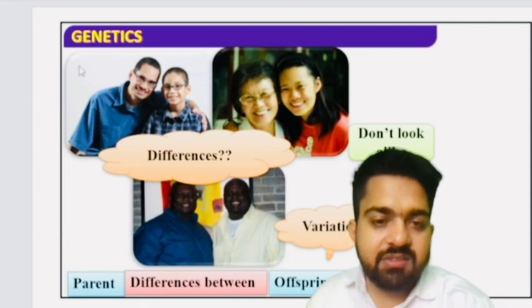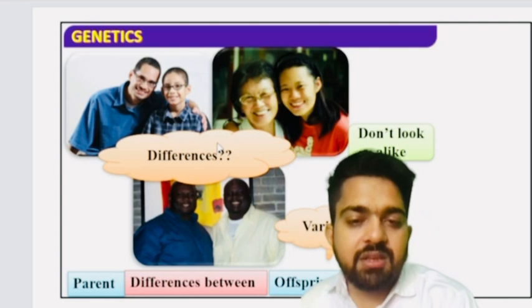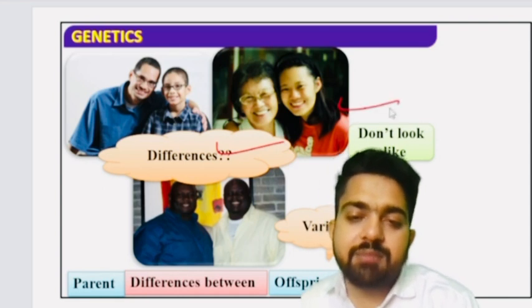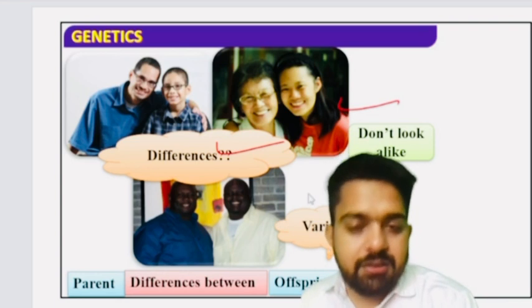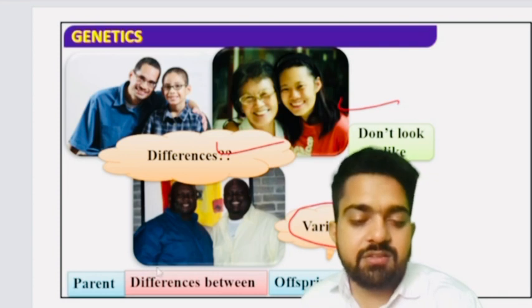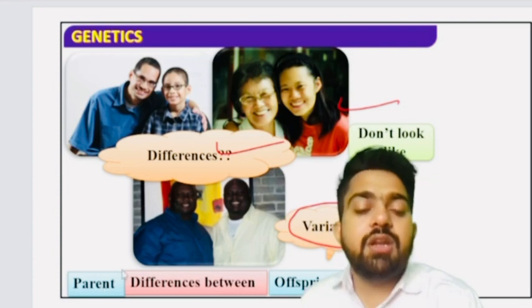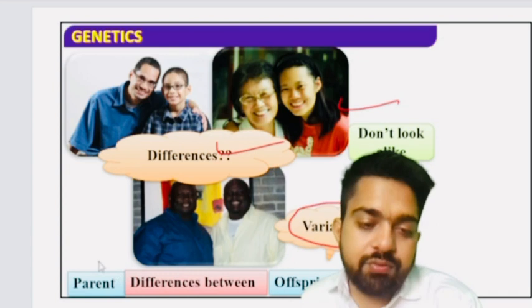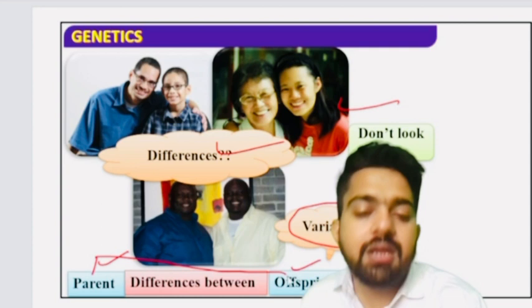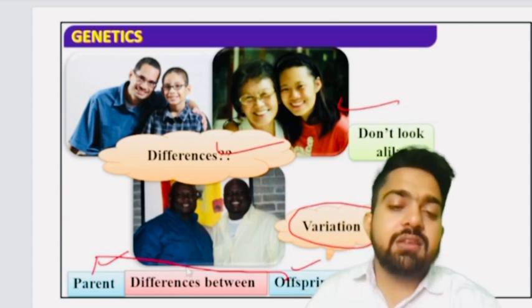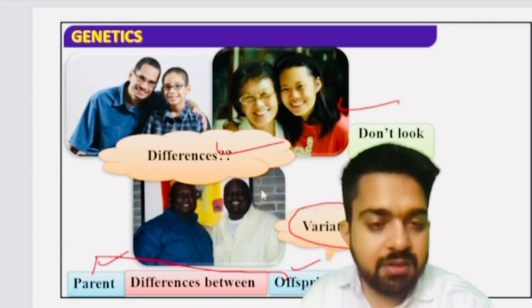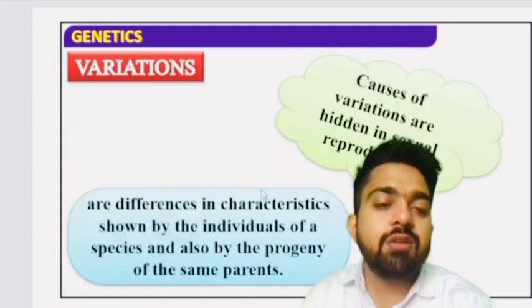Now, next topic is variation. In this same picture, can you observe the differences? Yes, there are minor differences. They are not exactly same. ये exactly same नहीं है. There are varying degree of characters, and this process is known as variation. What is variation? The differences between the characters of parents as well as offsprings. पेरेंट्स और ऑफस्प्रिंग में कितने डिफरेंसेस हैं किसके बीच में बच्चे? कैरेक्टर्स के बीच में. वो किसके अंदर पड़ेंगे? वेरिएशन के अंदर. क्लियर है इतनी बात? आई थिंक ये समझ आया होगा आपको.